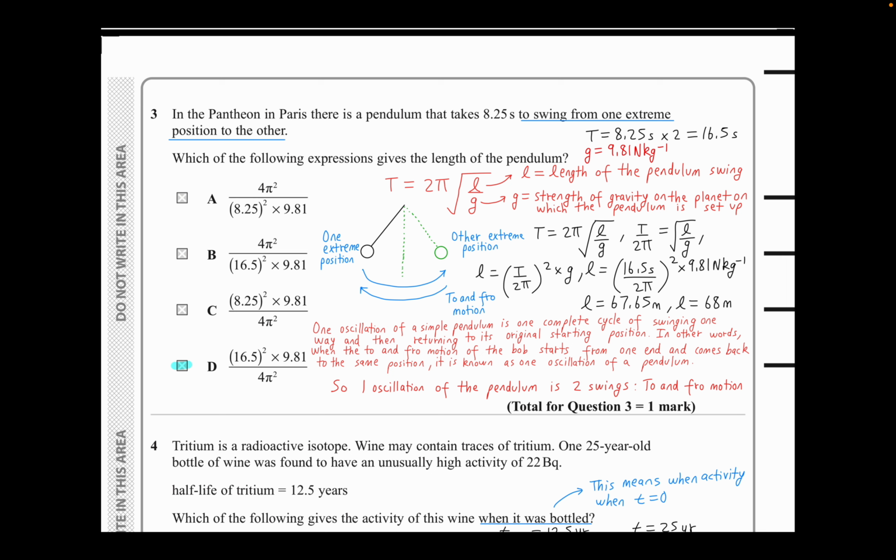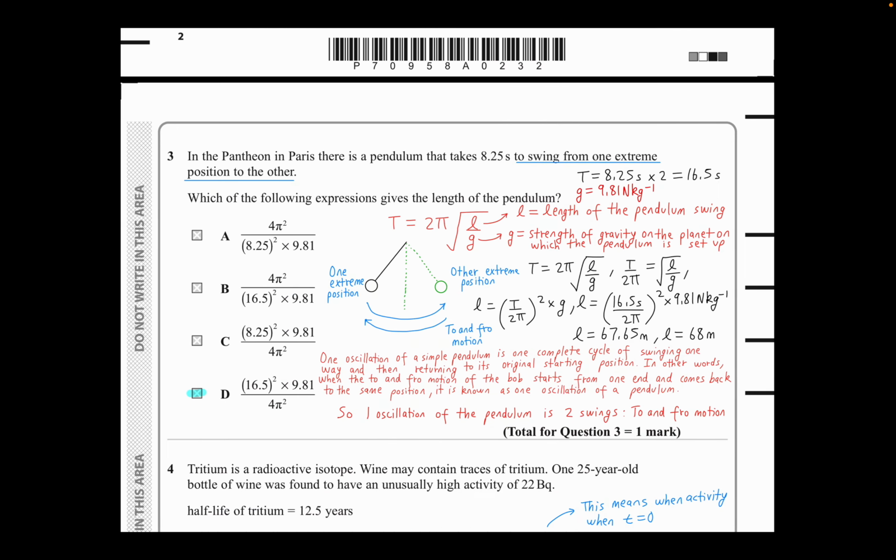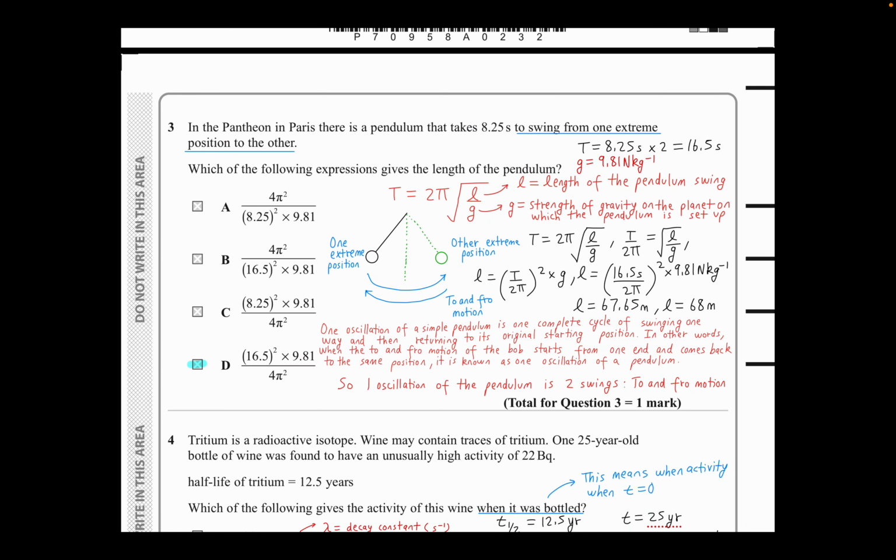Now, what I like to do when trying to solve physics questions is always write what's given to you. Here in the question, it's given to you time, which is 8.25 seconds. So that's what we have written on the top right there. Hopefully you guys can see that. Time is equivalent to 8.25 seconds. Actually, I probably should bring out the pen so I can show you guys while explaining it.